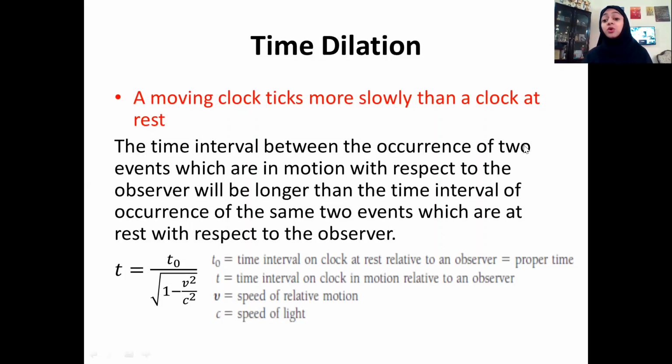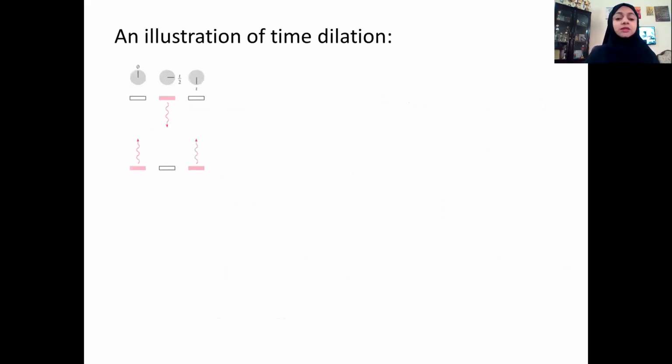So the time interval between the occurrence of two events which are in motion with respect to the observer will be longer than the time interval of occurrence of the same two events which are at rest with respect to the observer. Now you will get more clarity with numbers when we solve numerical problems related to time dilation in this lesson. And I will also derive this expression taking into consideration the Lorentz transformation equation, which will come in the next lesson. Okay, let us illustrate this time dilation with a hypothetical example.